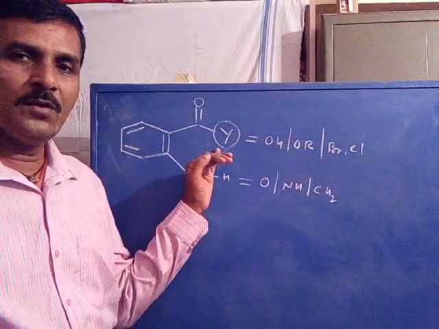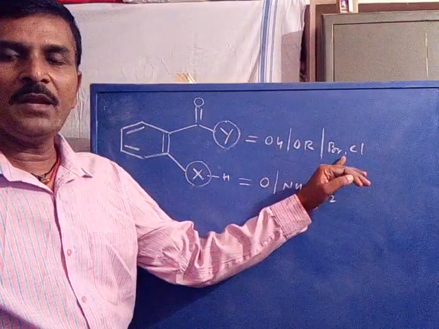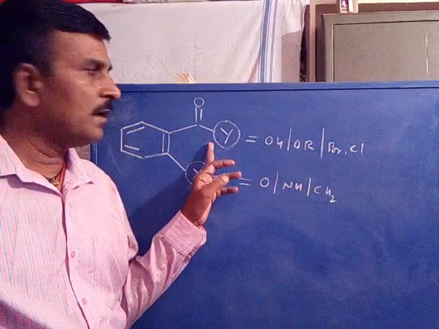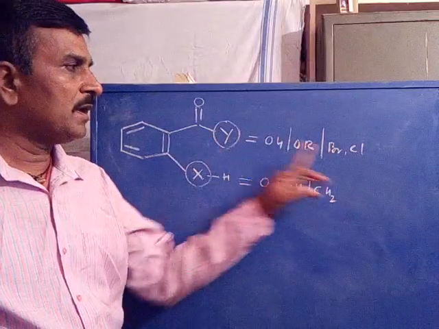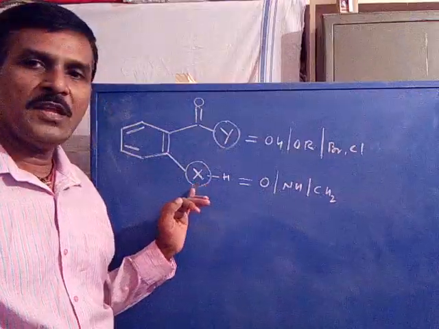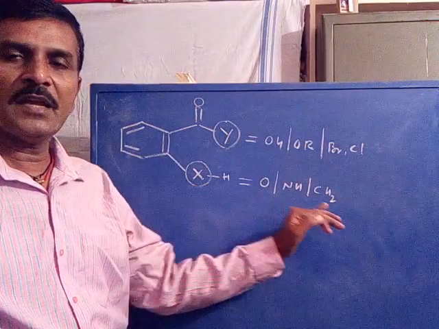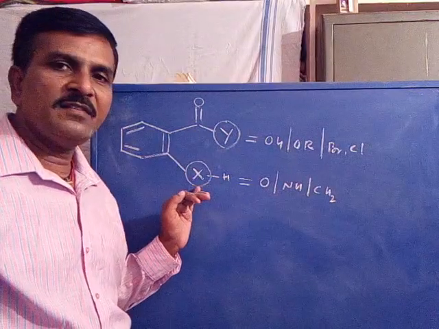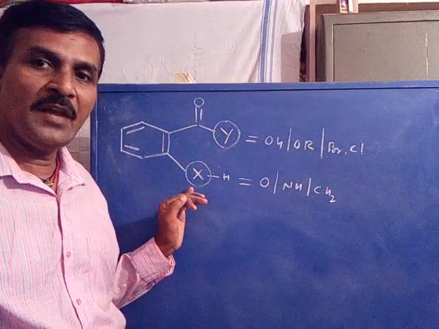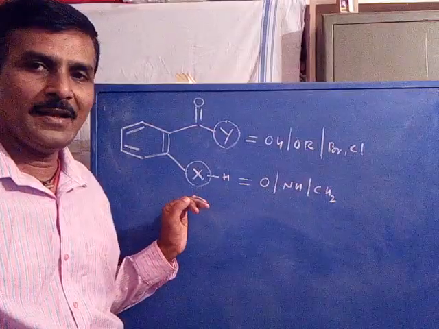Now Y may be OH, Y may be OR, Y may be bromine, Y may be chlorine. If it is OH, it becomes carboxylic acid. If it is OR, it becomes ester. If it is halogen, it becomes acyl halide. Is it clear? Coming to the X group, X may be oxygen, NH, or CH2. If X is oxygen, it becomes OH. If X is NH group, it becomes NH2, that is amine. If X is CH2, it becomes CH3 group, that is alkyl.